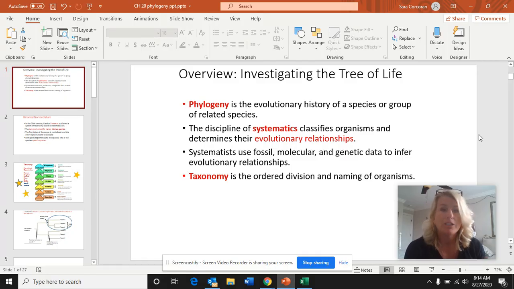If you are a biologist and you are working in the discipline of systematics, then you are looking to classify organisms based on their evolutionary histories, and you're going to use evidence based on morphology and most notably biochemical or DNA evidence to help group organisms based on their history.